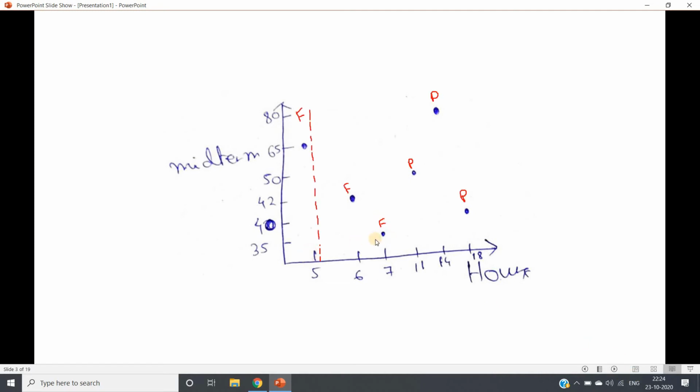suppose greater than 5 or less than 5. Based on this we are taking the decision. The data points have these labels: F for fail and P for pass. Then, as I told you, for a classification tree, for this whole region our model will consider one single label, and that is the mode of this particular region. The mode of this region is going to be fail, obviously, because only one data point is present. The mode for the right side region is pass.